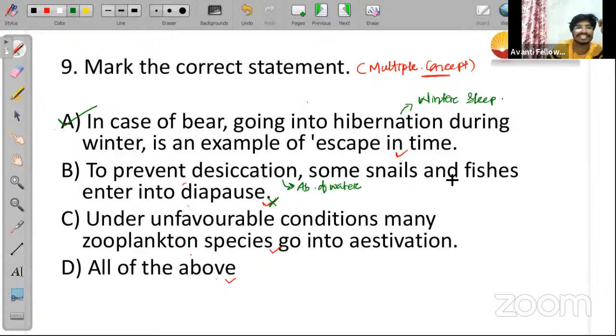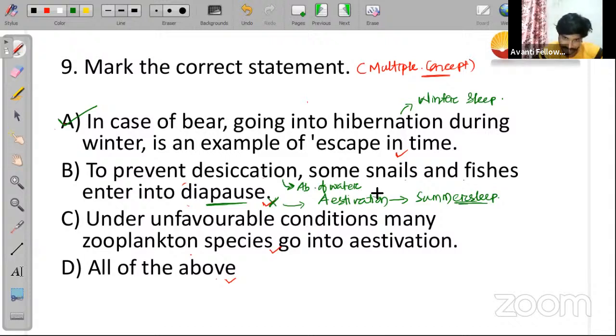Because snails and fishes do not enter into diapause, instead they enter into estivation, which is called summer sleep. They do summer sleep, not diapause. Now the question may arise in your mind: what is the difference between diapause and estivation as well as hibernation? Hibernation and estivation, these two things are similar.